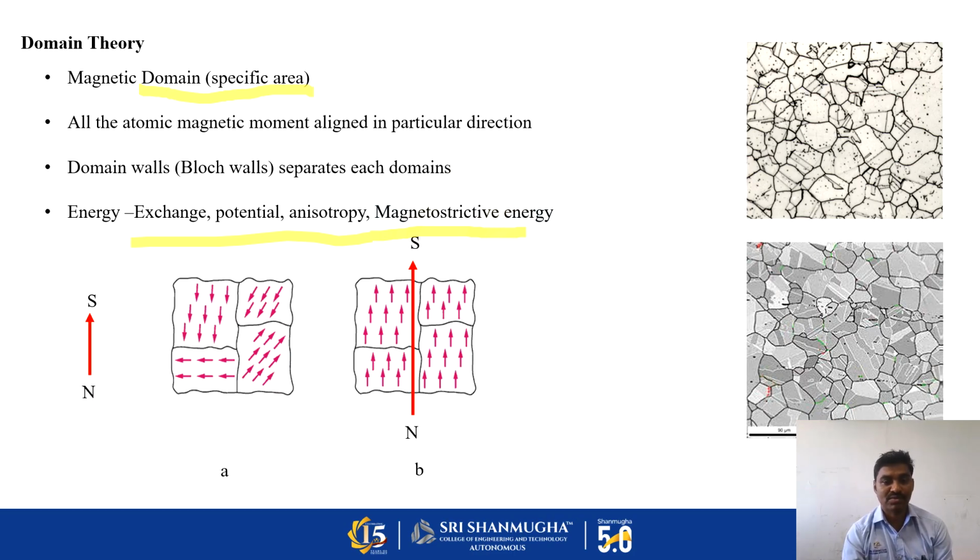And then magnetostrictive energy. Magnetostrictive means that if we apply a magnetic field in a particular direction in a magnetic material, its volume will change. Whether it will increase or decrease depends upon the direction. So that's why it's called magnetostrictive energy. These four types of energy are responsible for the formation of domains.